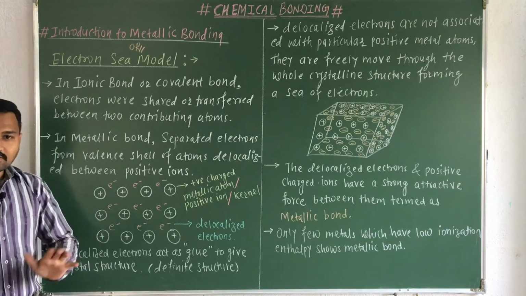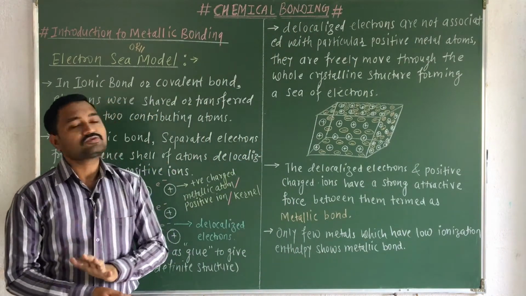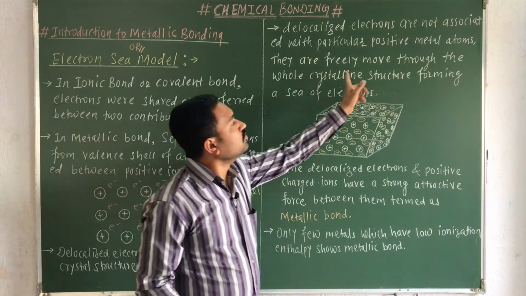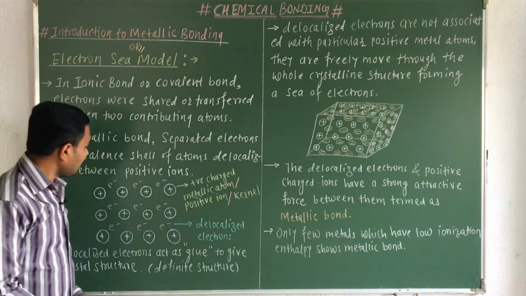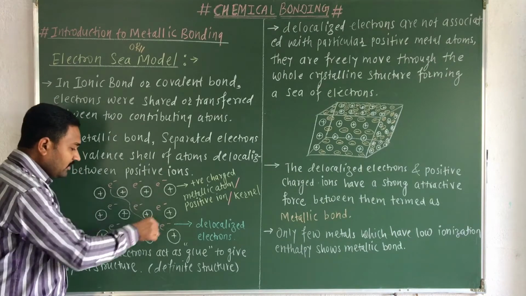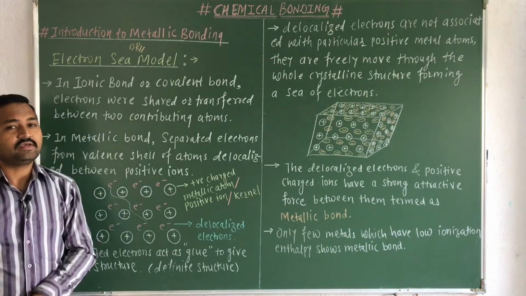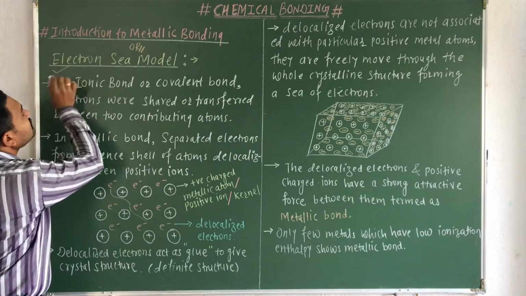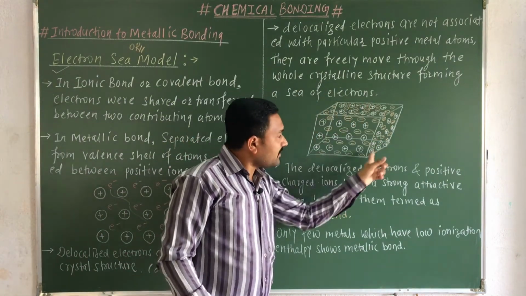Now remember, delocalized electrons are not associated with any specific or particular atom. They continuously move throughout the whole structure. Like this, the position of this particular electron is not fixed. It can move here, it can move here. All electrons are not fixed in position. But what about these metallic atoms? Their position is fixed. But electrons can move, and hence this model is also known as the electron sea model. Obviously I have drawn here the three-dimensional structure.